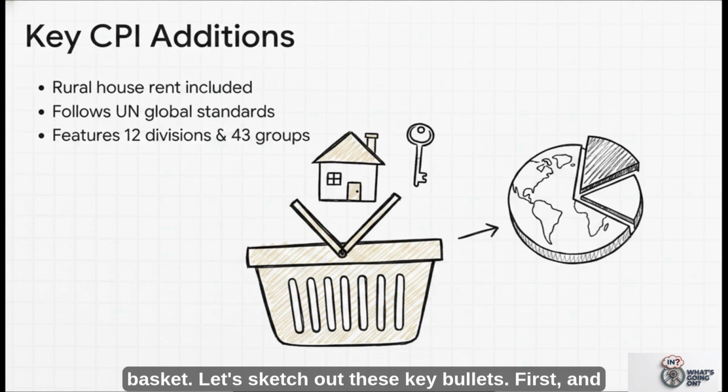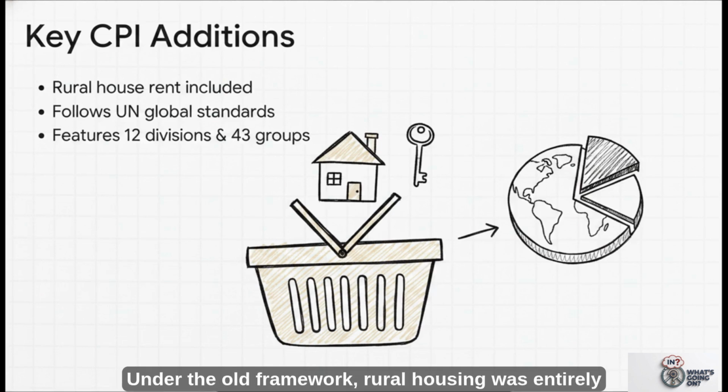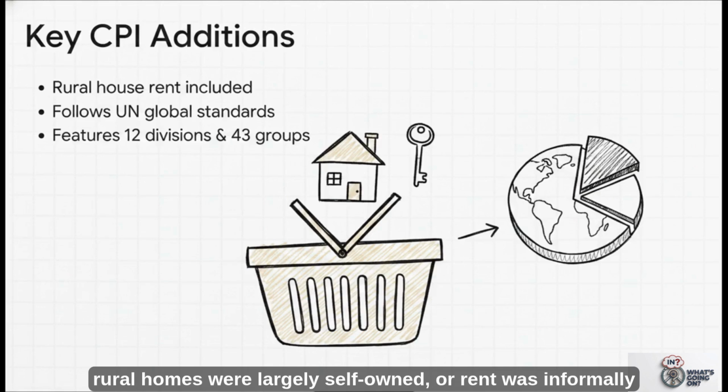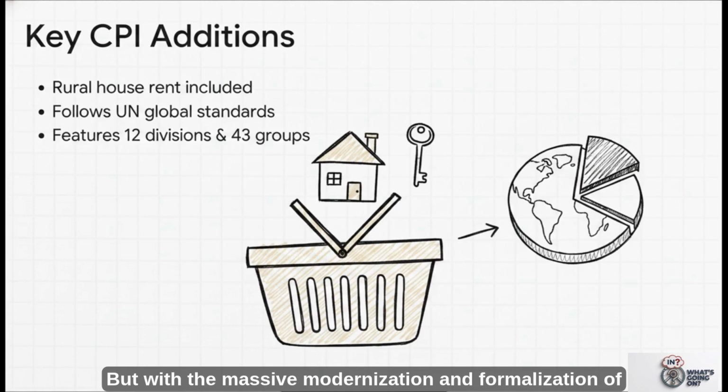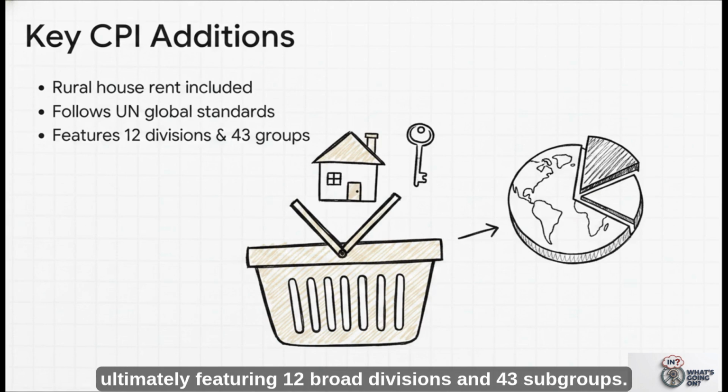First, and honestly most importantly, rural house rent is included for the very first time. Under the old framework, rural housing was entirely excluded because historically rural homes were largely self-owned, or rent was informally bartered. But with the massive modernization and formalization of rural real estate, paying actual monetary rent is super common now. This specific change drastically improves the accuracy of rural consumption data. Furthermore, the updated index now follows the latest global classification standards developed by the United Nations Statistics Division, featuring 12 broad divisions and 43 subgroups.